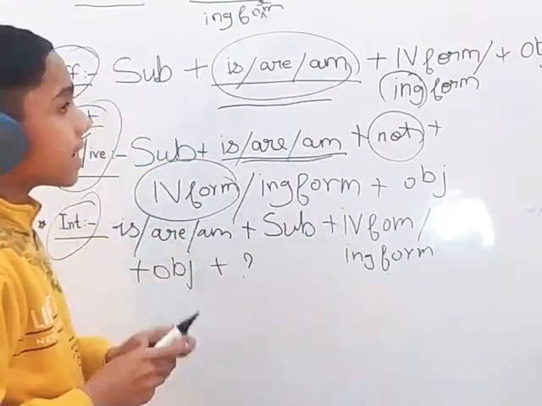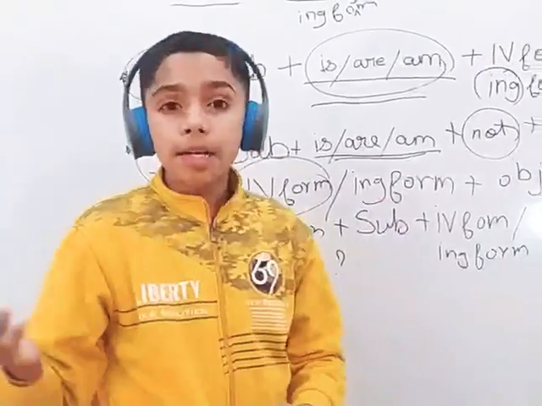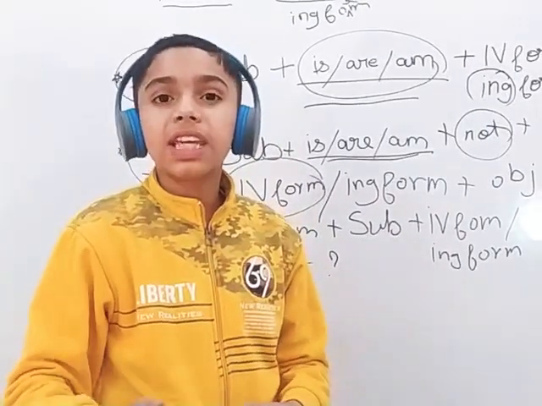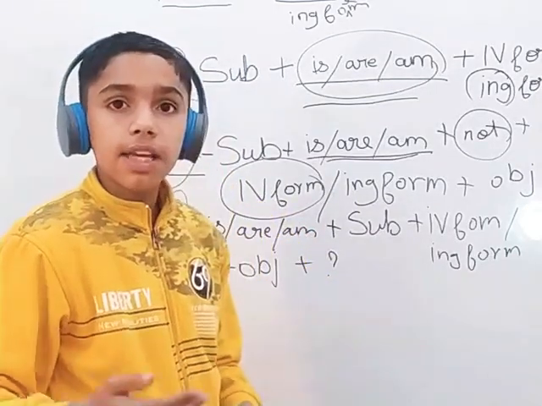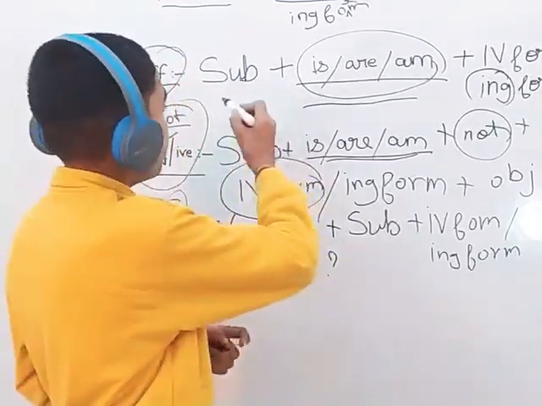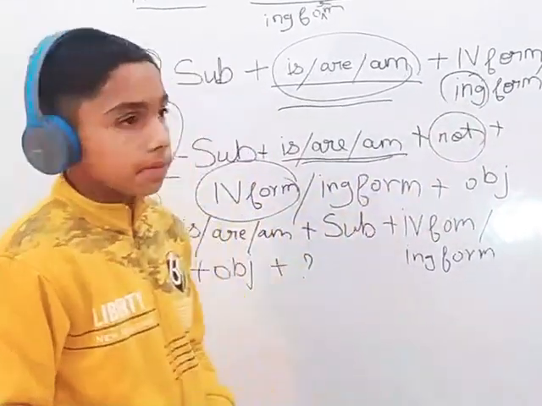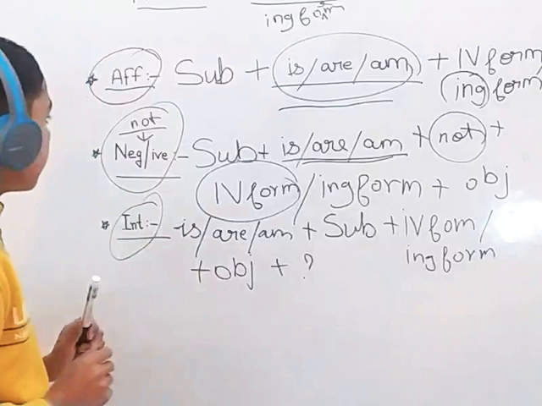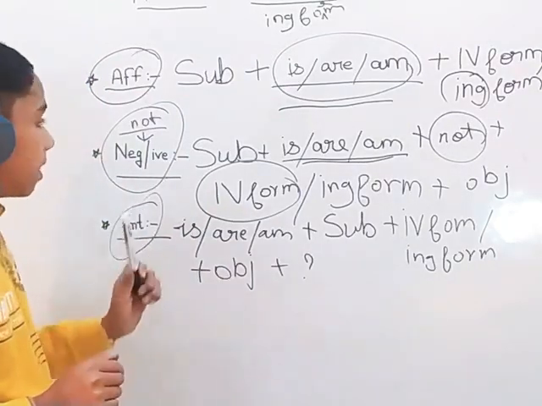And this helping verb will change according to the tense we are going into. So like here it is is, are, am in present continuous. In past continuous, there would be another helping verb. So subject plus is, are, am plus fourth form and object. And then in the negative one, here is the word not, which is used in negative.